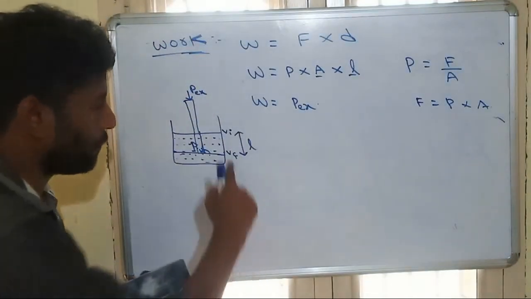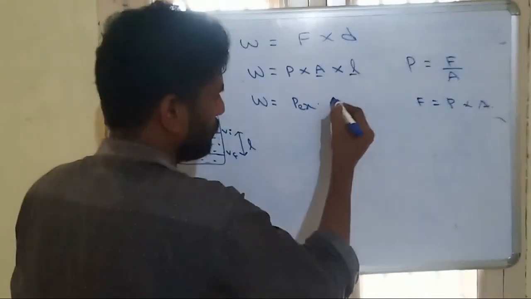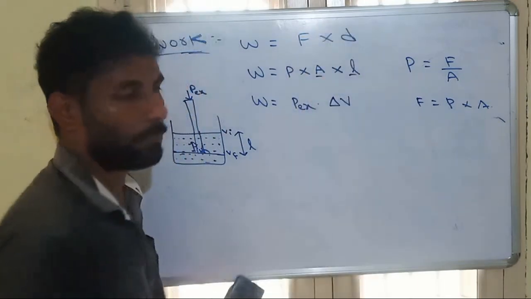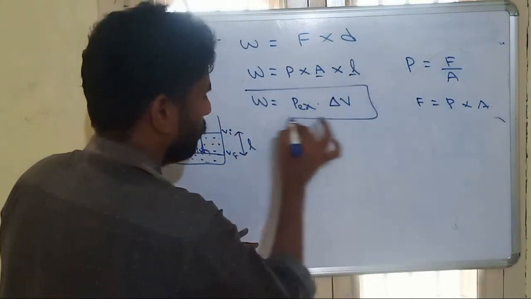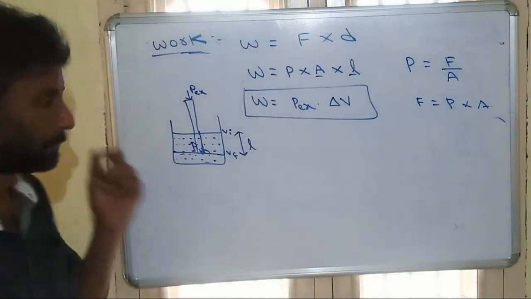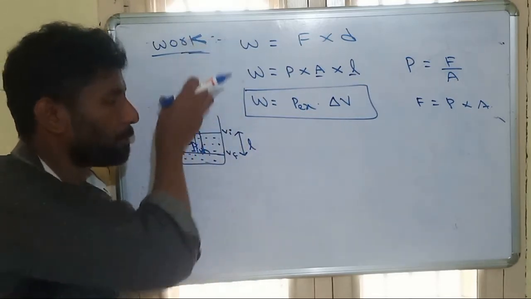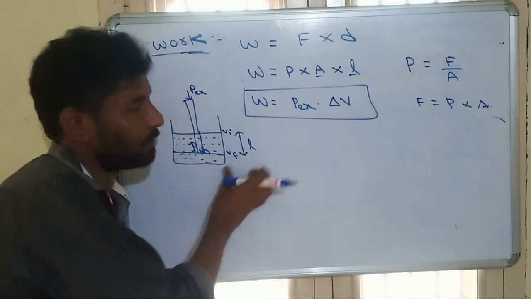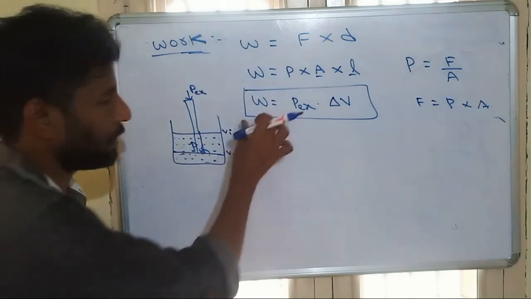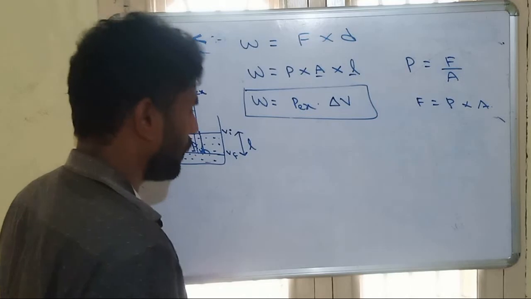The change in volume, Vf minus Vi, we can simply write as delta V. So this is the work formula in terms of pressure and volume. By applying some pressure, how much the volume is changed, that is called work. So work is equal to Pex into delta V.